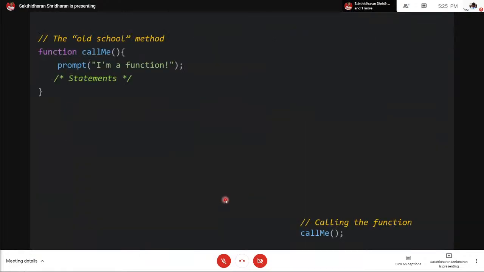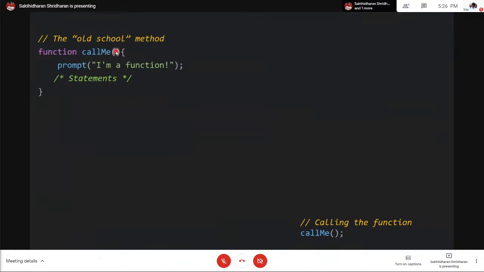Functions are a part of a program which executes a particular task, and you can call a function to do something whenever you want. So again, similar to C++, we use the keyword function here. You don't specify a return type.